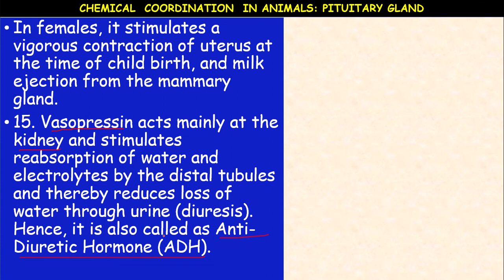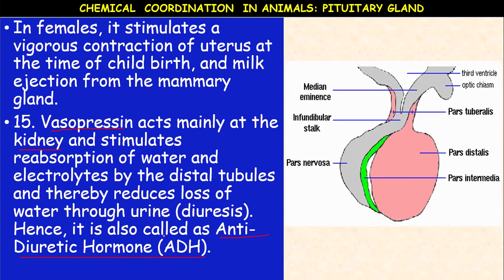If vasopressin is produced in large amounts, it produces less urine. If vasopressin is produced in less amount, this reabsorption mechanism is not proper, so more urine is secreted. That is a feedback mechanism.